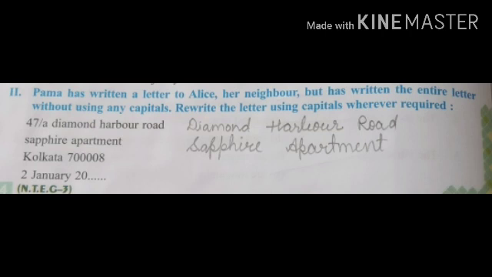S is given here small, you will write it in capital form, and apartment's A also will be in the capital form. Then Kolkata is correct, then given Kolkata's code number. Here 2nd January 2020, or year you can mention any. Whenever you will write a letter, you can mention the year. So in this way you will do this. Let's go to the next page.